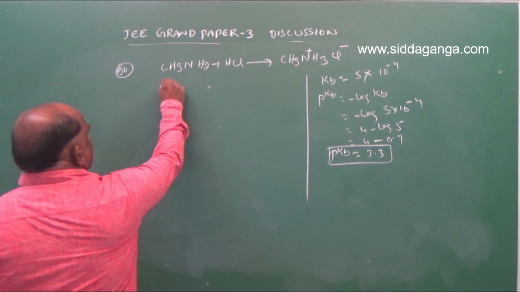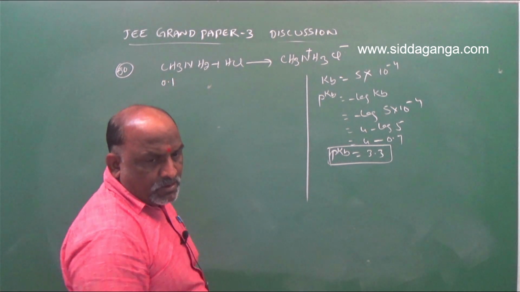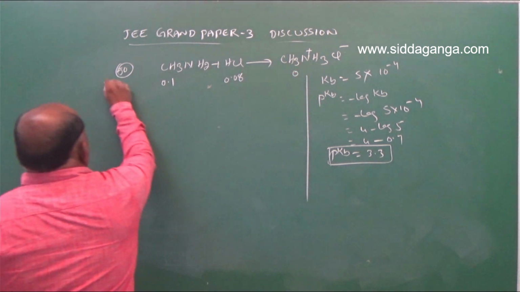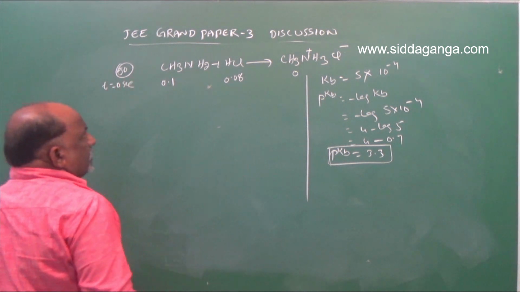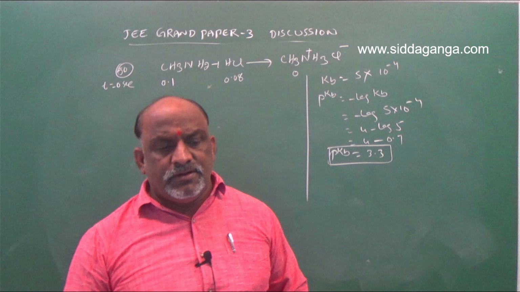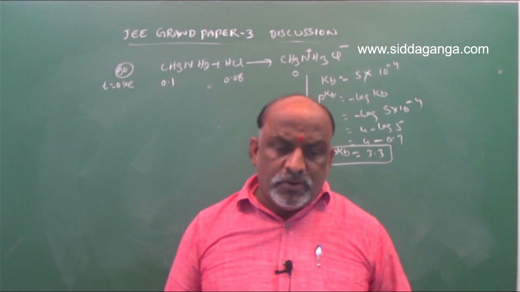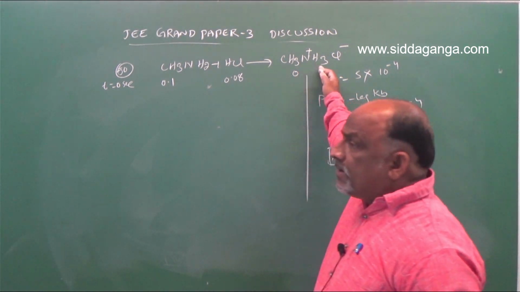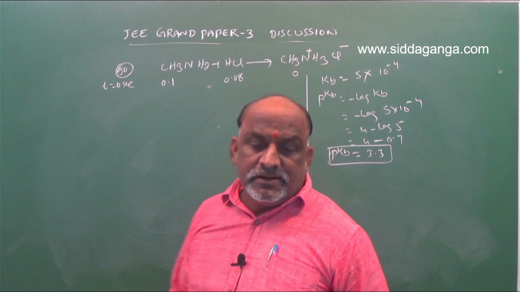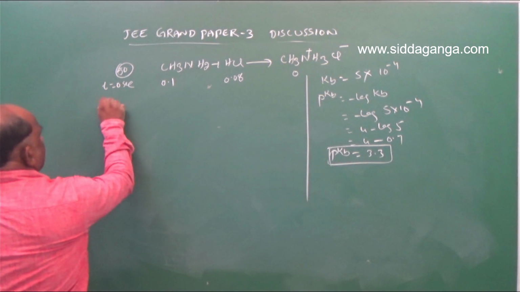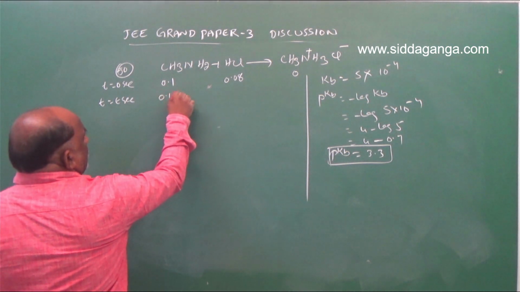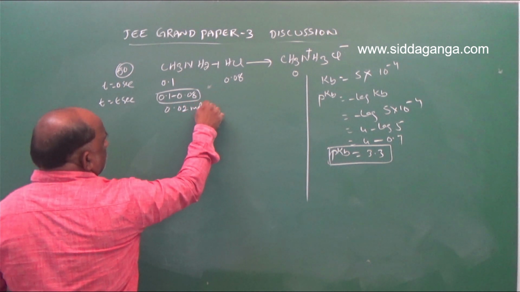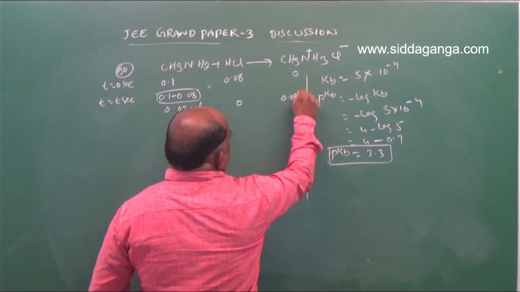So here you should go with time t equals 0. How many moles? 1 mole is mixed with 0.08 mole. At time t equals 0 seconds, the number of moles of methylamine is 0.1 mole, the number of moles of hydrochloric acid is 0.08 mole, and the products are 0. After time t seconds, 0.1 minus 0.08 will give 0.02 moles. This is 0.08 moles.